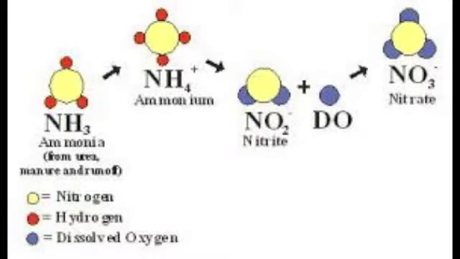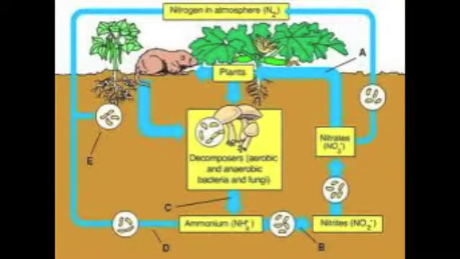The next step is nitrification, which converts ammonium into nitrate. The next step is assimilation, in which producers take up ammonium or nitrate ions through their roots, and consumers assimilate nitrogen by eating the producers.